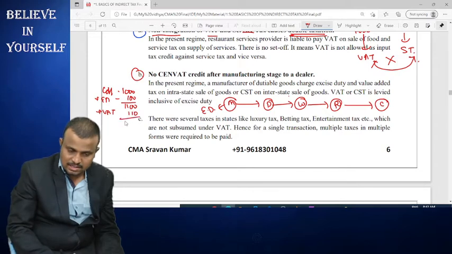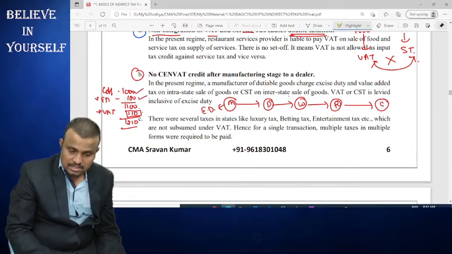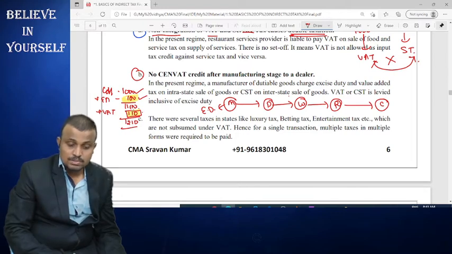So the total is 1210. Here, the taxes are imposed. If you observe the VAT, VAT is levied at 10% on 1100. This 1100 is inclusive of 1000 and 100. So this 100 is nothing but tax, and this 110 is nothing but VAT. So it is tax imposed on the tax. Due to that, the price of the product is increased.